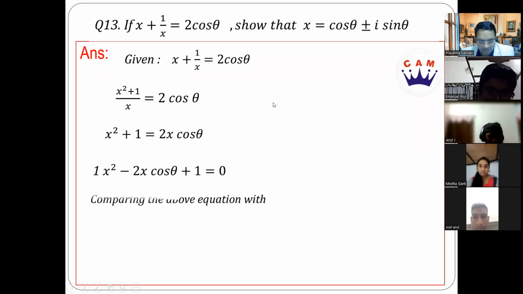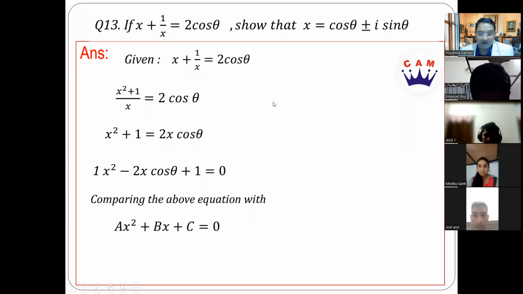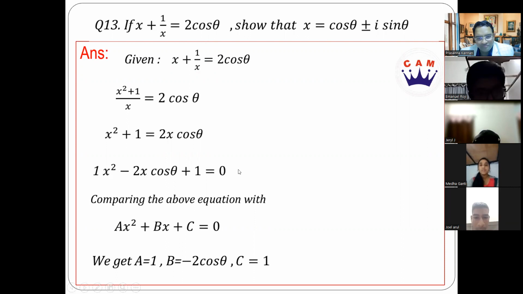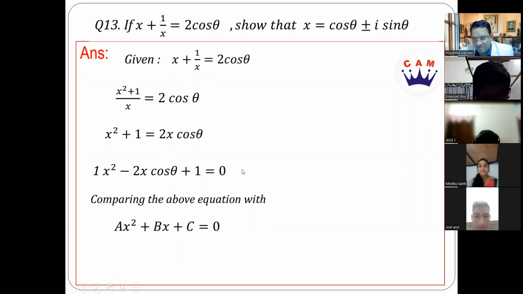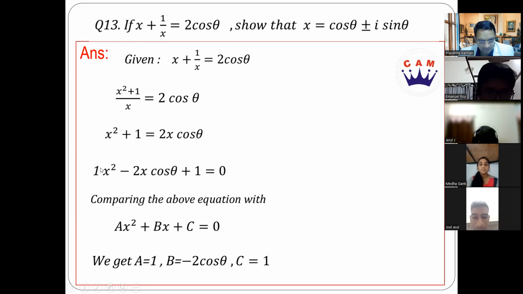I can compare this equation with our well-known ax square plus bx plus c equal to 0. And what is the solution for x? How do we solve for x? Using the formula method: minus b plus or minus root of b square minus 4ac by 2a. If I compare these two equations, what is my a? 1. B is minus 2 cos theta. C is 1.